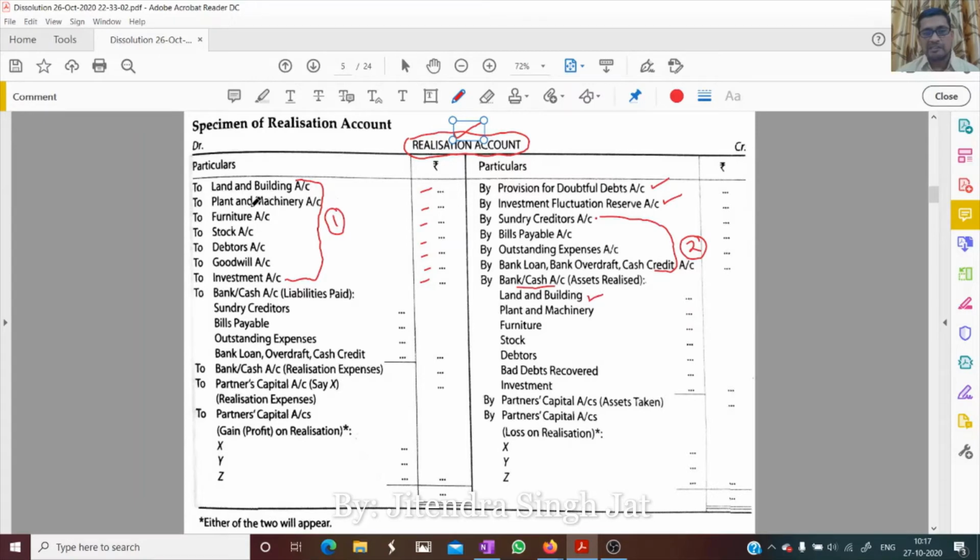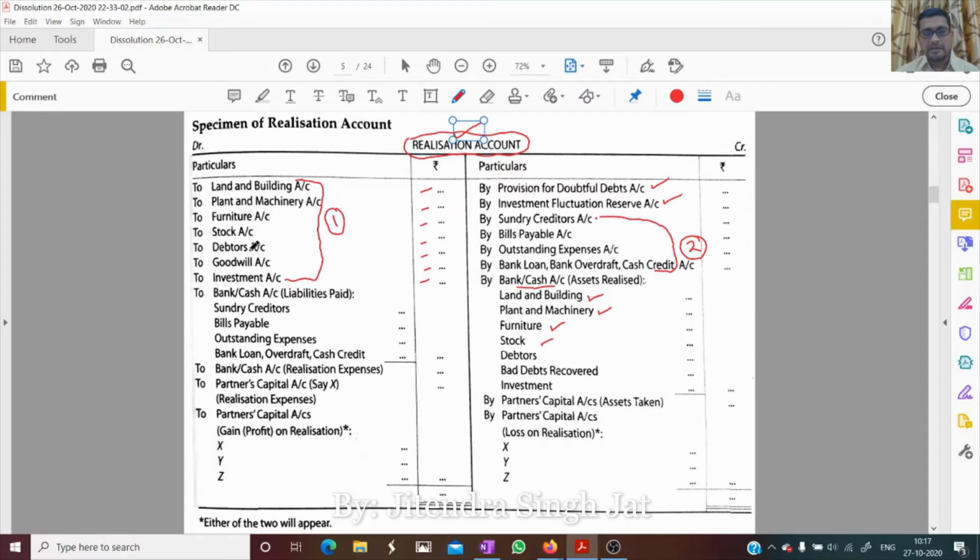Whatever money is received by selling plant and machinery, and whatever cash is received by selling furniture or stock, is recorded in the credit side.